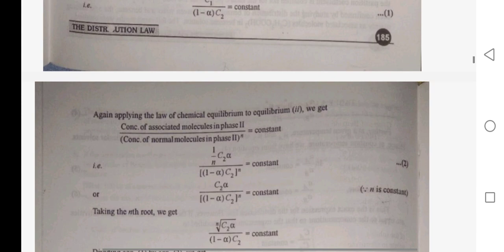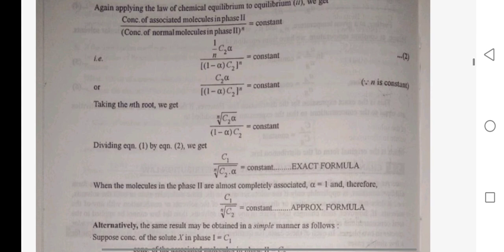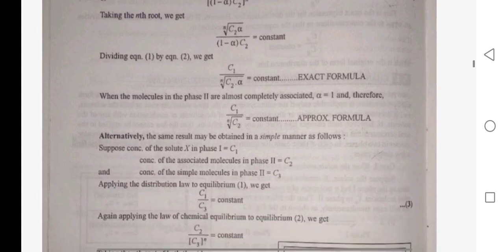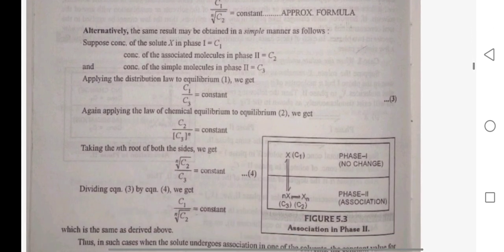Again, applying the law of chemical equilibrium to the second equilibrium, we get the concentration of associated molecules in phase 2 upon the concentration of normal molecules in phase 2, raised to the power n, is constant: ((1/n)C2 alpha)/((1 minus alpha)C2)^n is constant. Taking the nth root, we get nth root of C2 alpha upon (1 minus alpha)C2 is equal to constant. At last, when the molecules in phase 2 are almost completely associated, alpha is equal to 1, and therefore C1 upon nth root of C2 is equal to constant, the approximate formula.